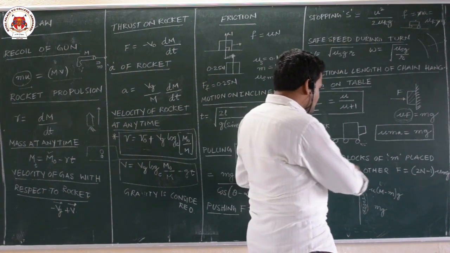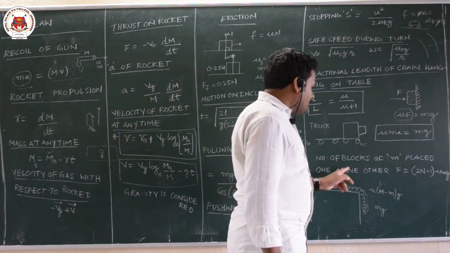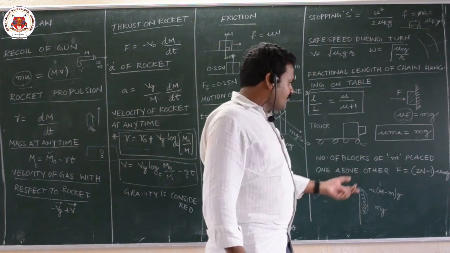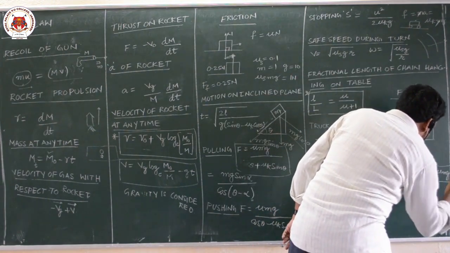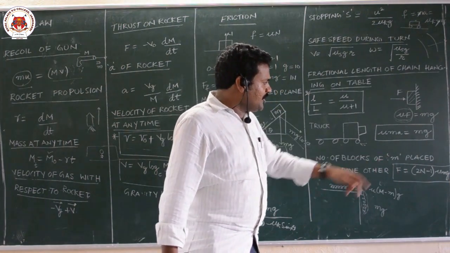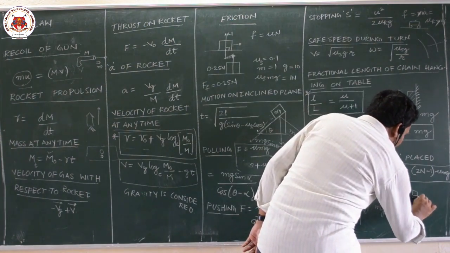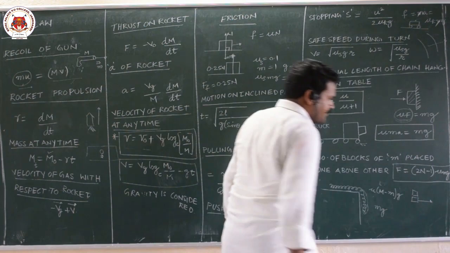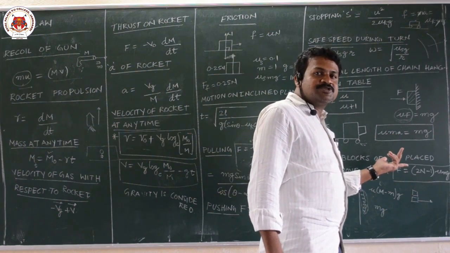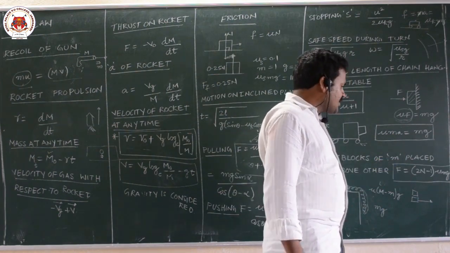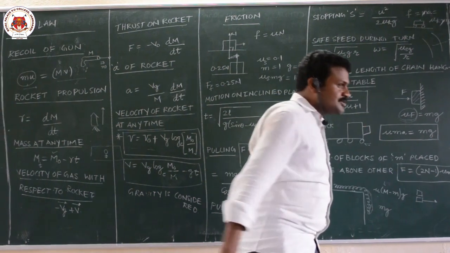And next, if n number of blocks of mass m are placed one above the other, the force required to pull the nth block is F is equal to 2n minus 1 into mu mg. So if n number of blocks are there and you are pulling the nth block, the blocks above this block add to the normal reaction, and the force required is F is equal to 2n minus 1 into mu mg. This derivation we have done in our regular classes.